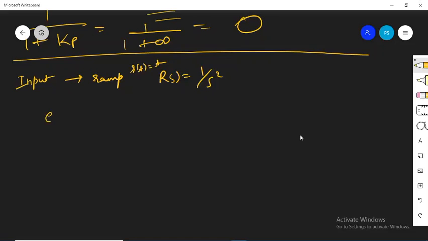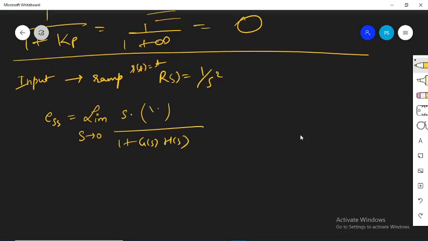Again, the same thing, we'll take the expression for steady state error. Steady state error is written as limit S tending to 0, S multiplied by R(S), divided by 1 plus G(S) H(S). So R(S) is 1 by S square over here. Now if this is the input, then this S and this S will get cancelled, and I'll get the steady state error as limit S tending to 0, 1 divided by S plus S into G(S) into H(S).